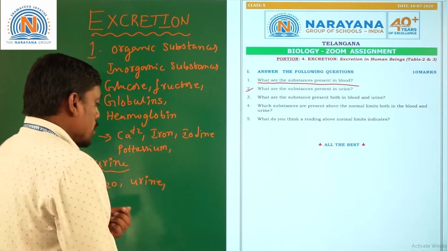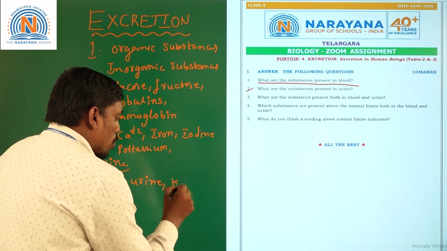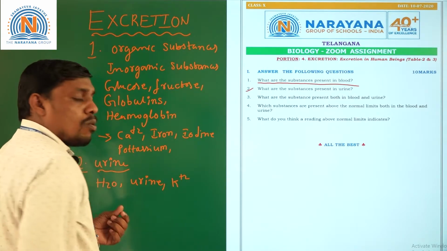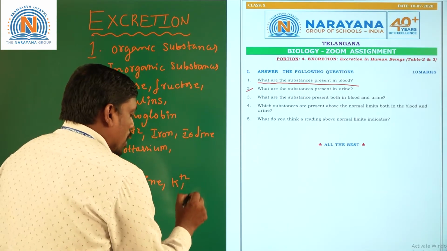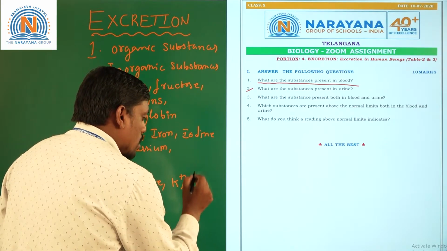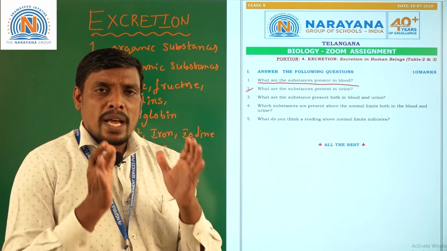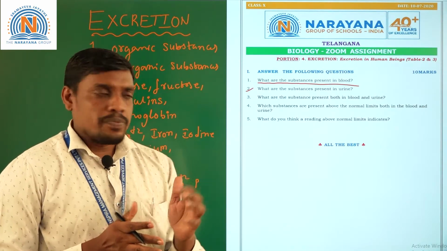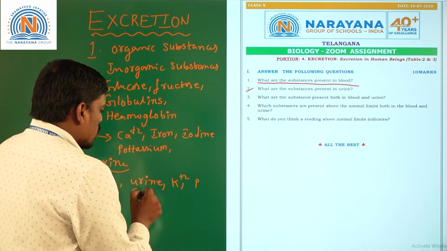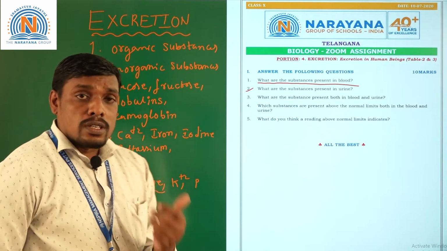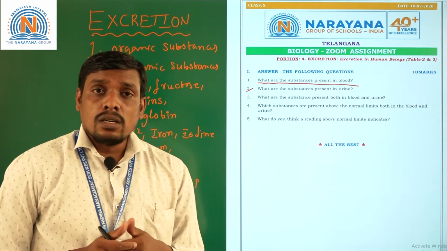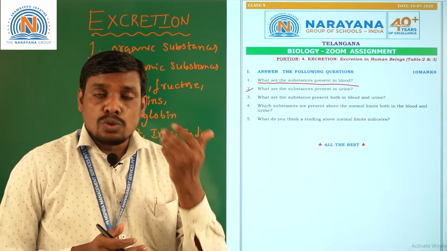Along with these, other kinds of substances like potassium and phosphorus are also seen in the urine. Major content of urine is water. Along with water, urine contains nitrogenous components such as uric acid or urea.